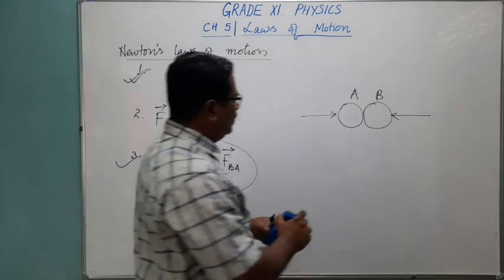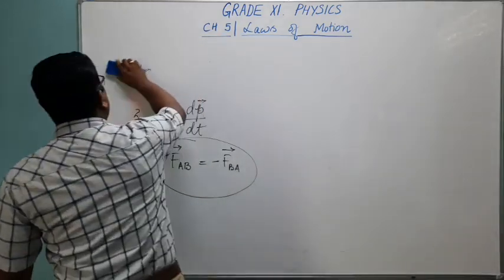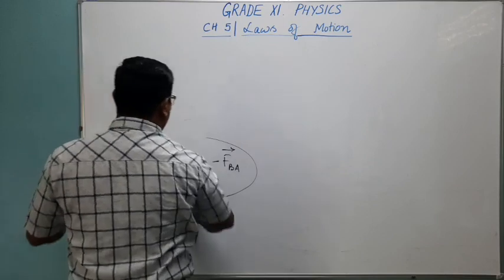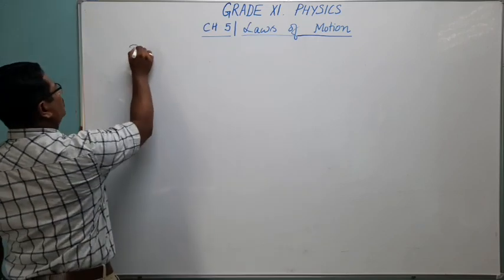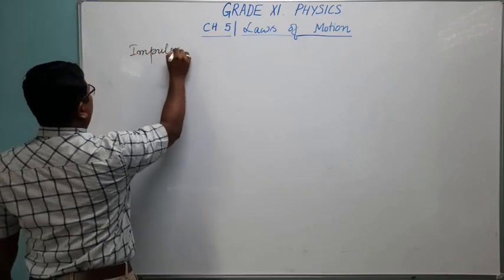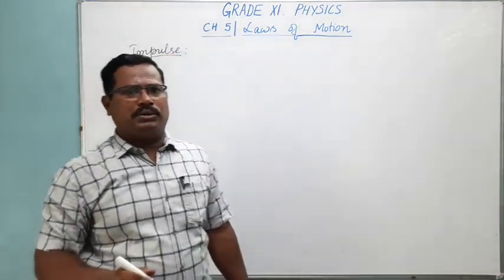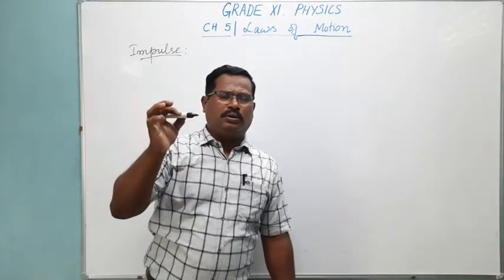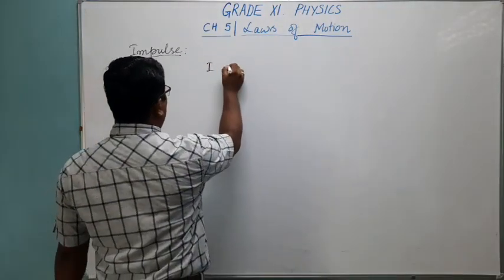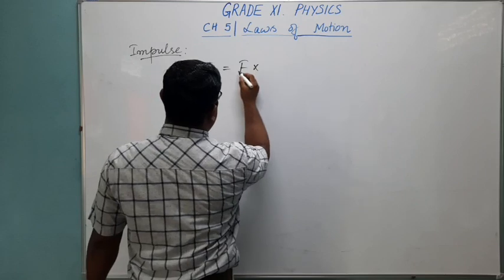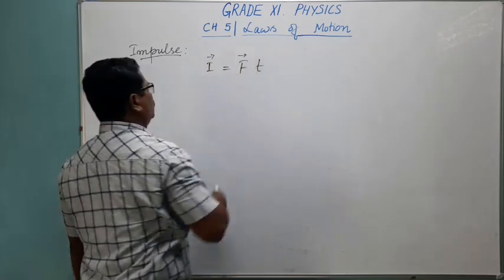And the next thing, after learning these three laws of motion, will come the term called impulse, or we call it impulsive force. Impulse is a large force. When we say impulse, it's a large force that acts for a short duration of time. It is measured as the product of force and time.